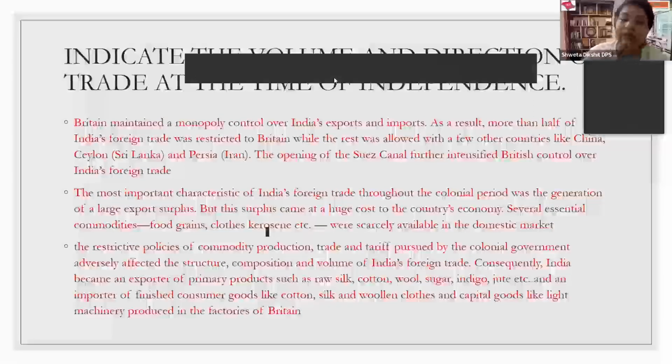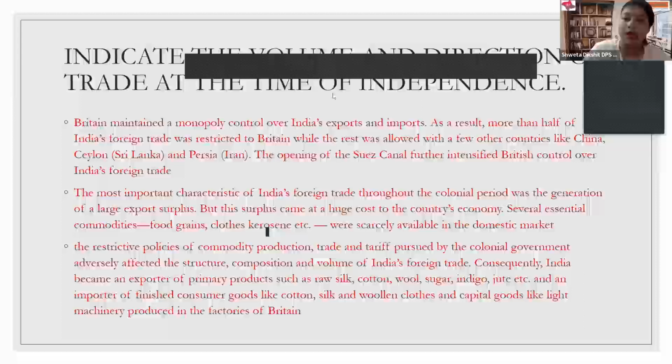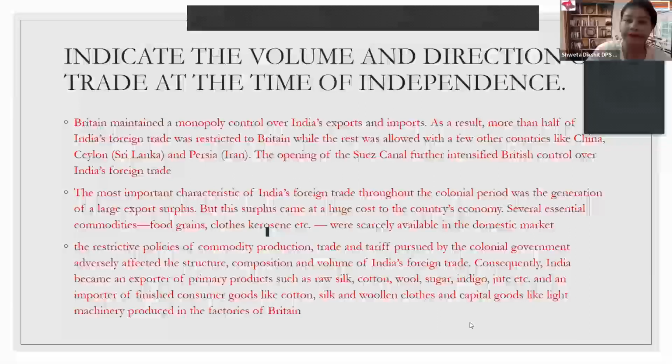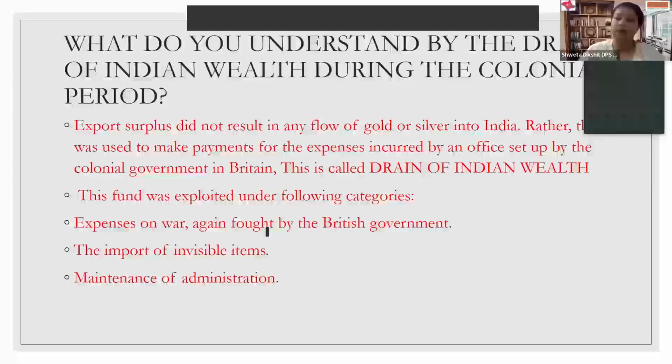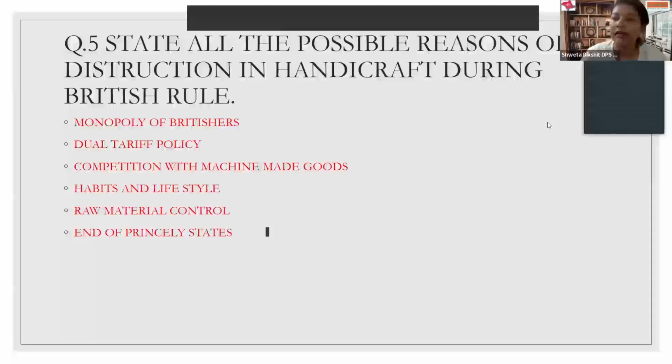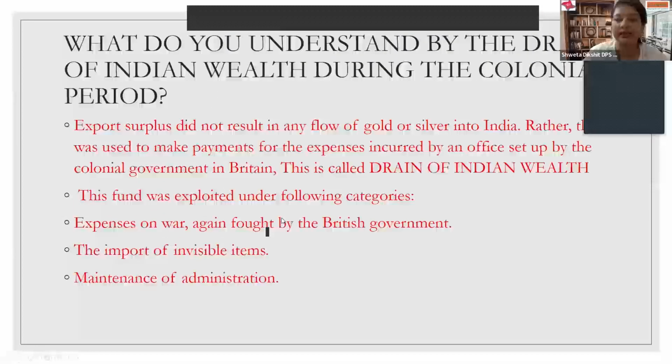Please remember, children, whenever you answer this, please remember these 3 points to be mentioned. You can definitely make changes as per your idea about the question, but don't miss these 3 pointer contents. Now, I right now had a discussion about trade surplus, that India had trade surplus. So based on that, I'm now going to discuss a very, very important topic to you, which is drain of wealth. Remember, it can be a one marker also.